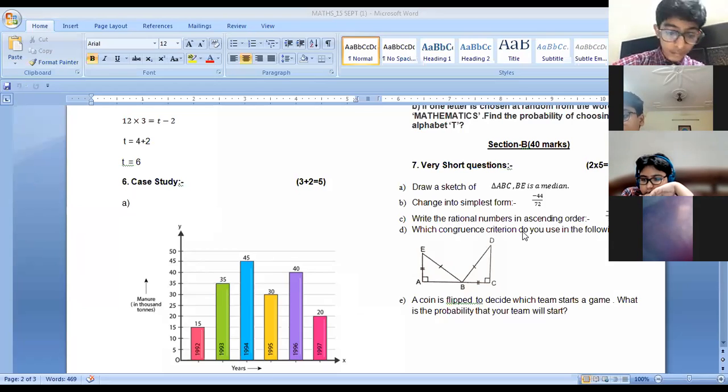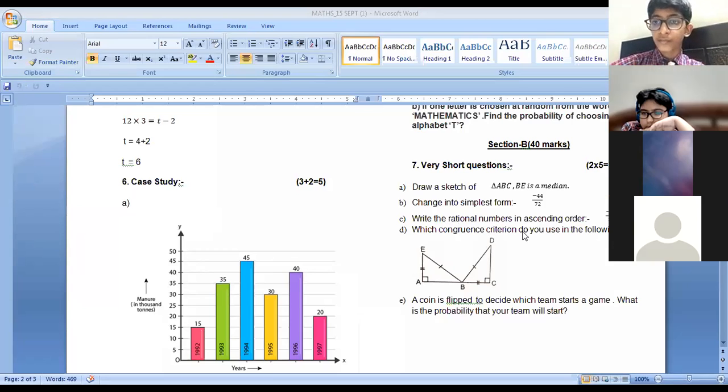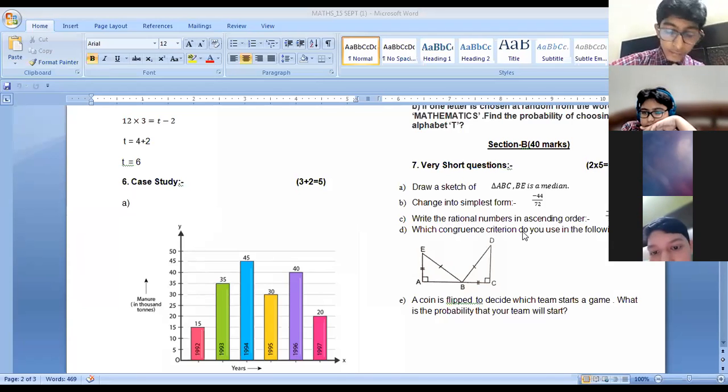You have to arrange the numbers in ascending order. Ananya Jain, unmuted.